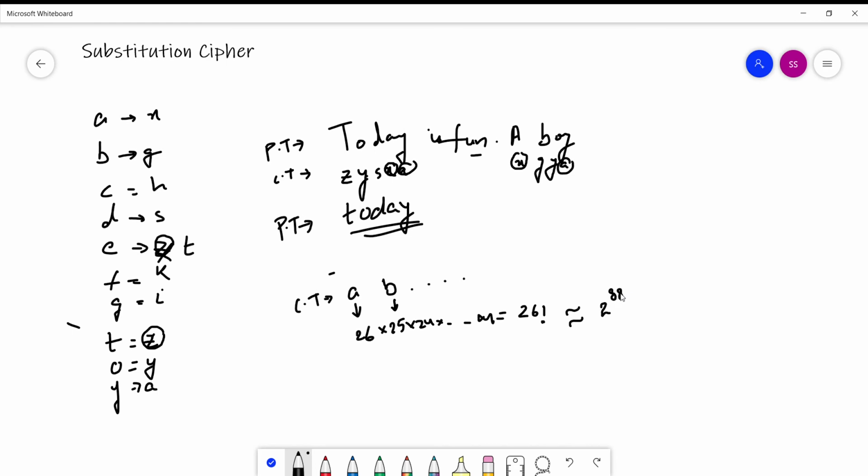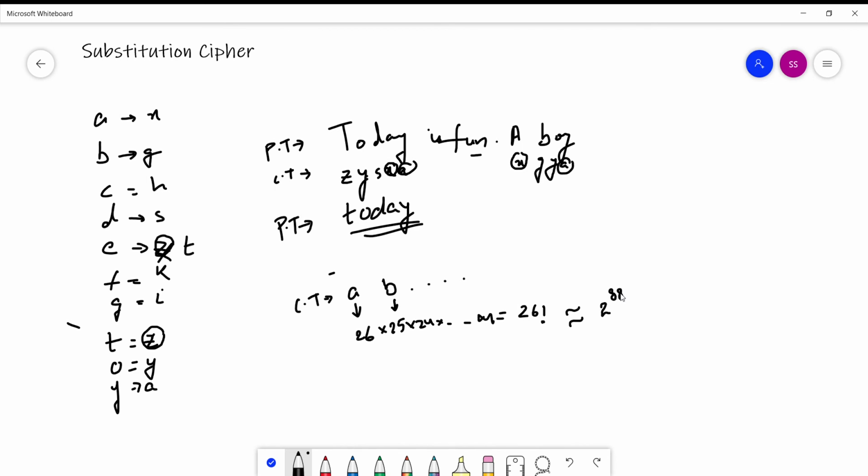When the substitution cipher was used, for this 2 to the power 88 key search, there was no computer, no supercomputer built at that time that could search 2 to the power 88 keys. So it was actually very difficult to crack at that time, but in today's world it's very easy to crack. But there was some other method used to crack this.